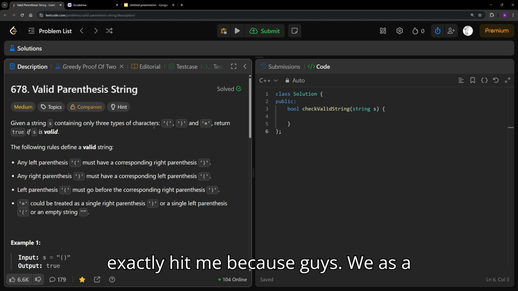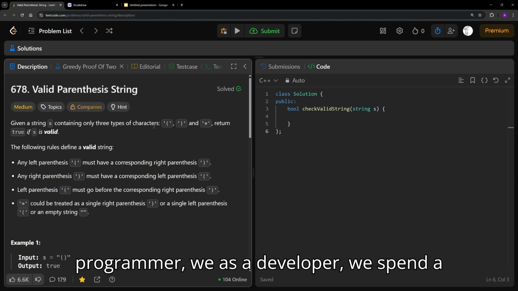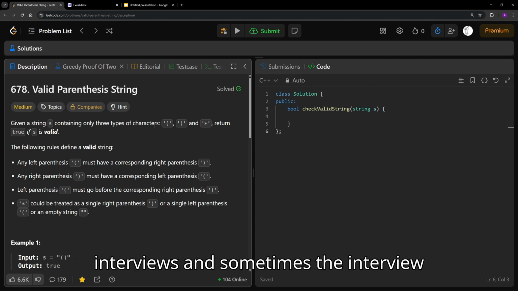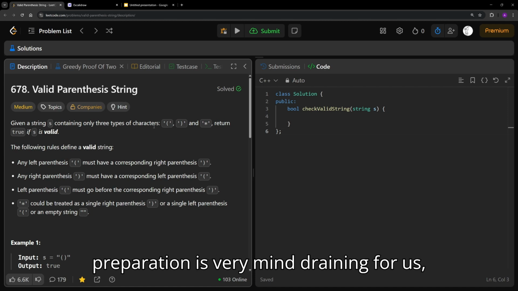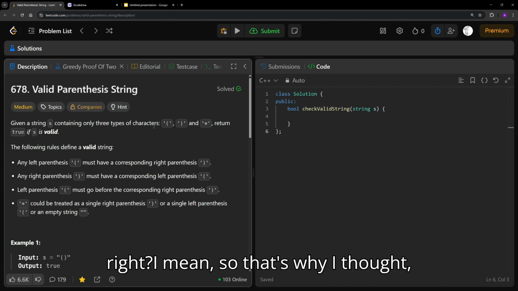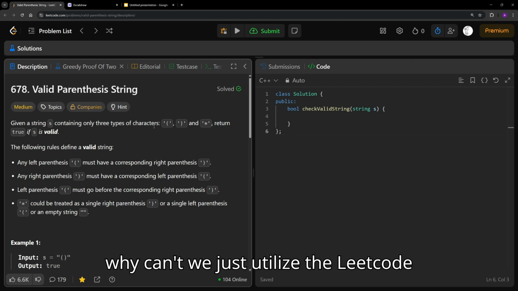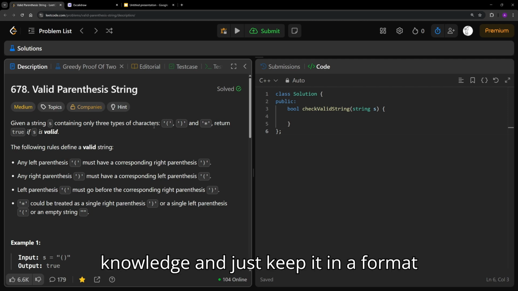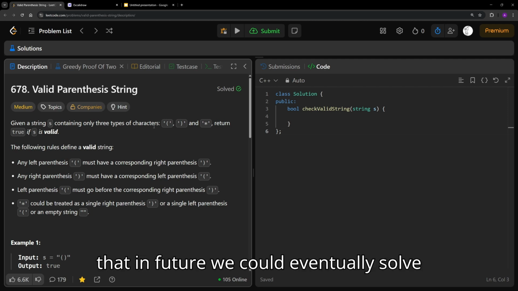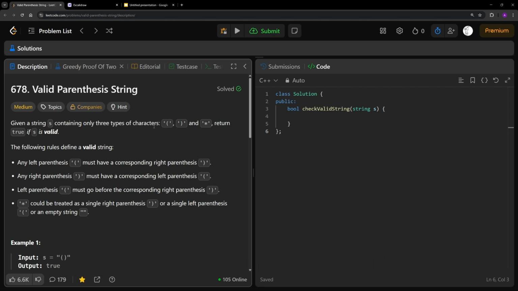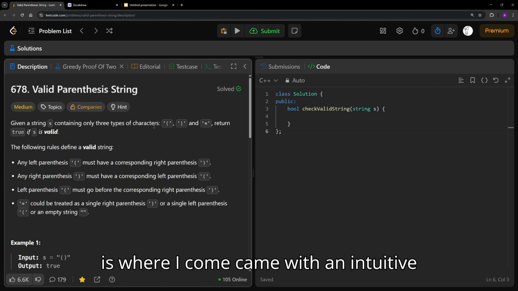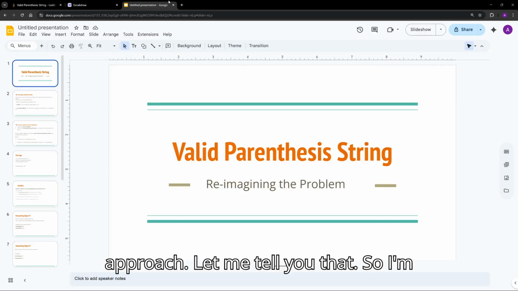This is exactly what hit me, because as programmers and developers, we spend a lot of energy preparing for these interviews, and sometimes the interview preparation is very mind draining for us, right? So that's why I thought, why can't we utilize the LeetCode knowledge and keep it in a format where in future we could eventually solve these kinds of questions, right? And this is where I came up with an intuitive approach, and let me tell you that.